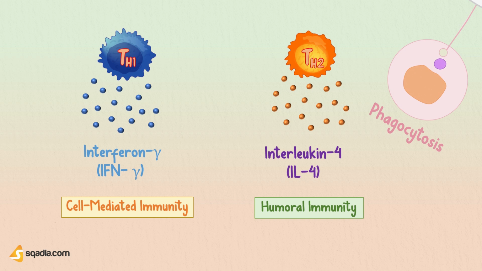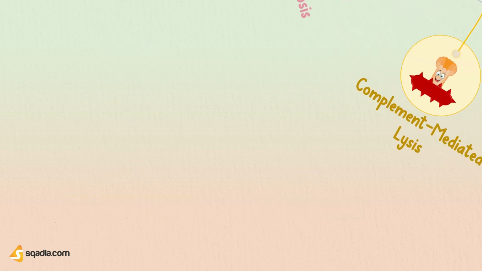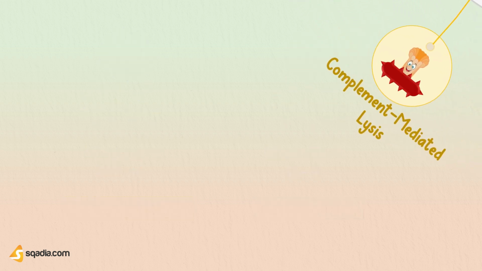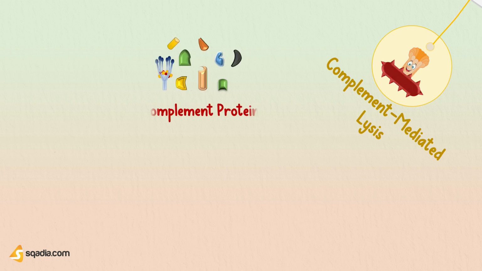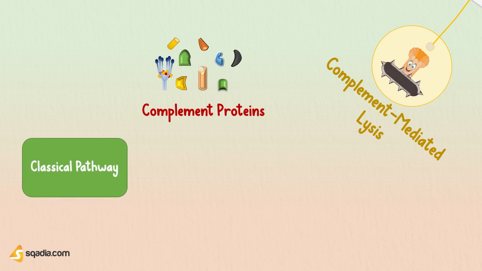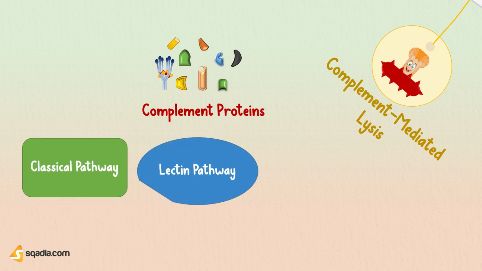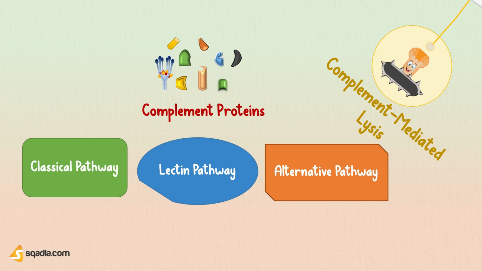Now, the other way your immune system can protect you is via the complement-mediated lysis. So when bacteria invade the body, they can be attacked by immune proteins called complement proteins. Well, the complement proteins assist in bacterial killing via three pathways: the classical complement pathway, the lectin pathway, or the alternative complement pathway, where the classical pathway is antibody dependent and thus part of the acquired immune response.